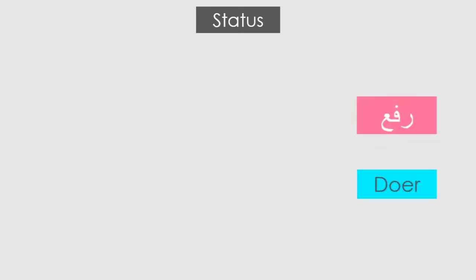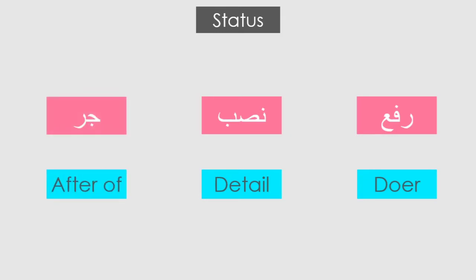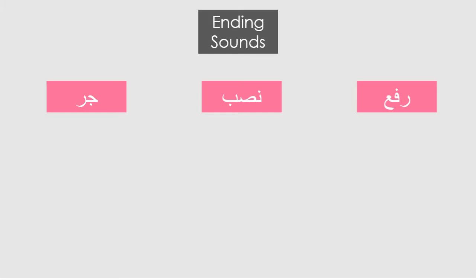In the previous lesson we learned that there are 3 types of status of ism: rafa or the doer status, nasb or the detail status, jarr or the after of status. Now basically we are going to see how we can identify rafa, nasb, jarr in Arabic. One of the ways to do that is by the ending sound. Now what do I mean by that?